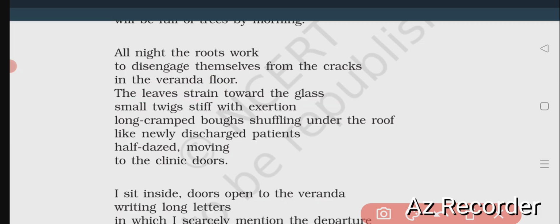Small twigs stiff with exertion. Small twigs, small branches. Twigs means the topmost part of a branch. That is stiff. Stiff means hard. With exertion means being more pressured. The small twigs are really getting hard due to pressure because they are trying to continuously go outside of the house. So they are facing a lot of problems. They are getting tired. They are straining themselves as they are hitting the glass panes. Also they are stiff, very hard due to heavy pressures.